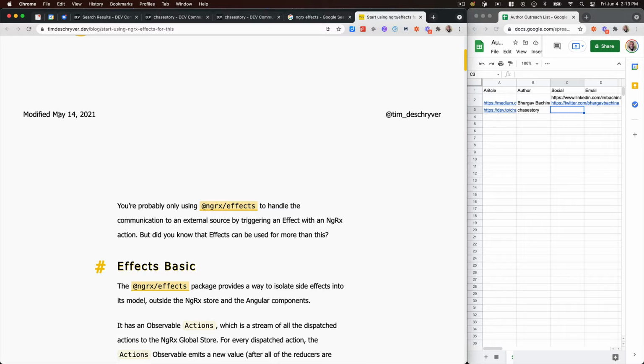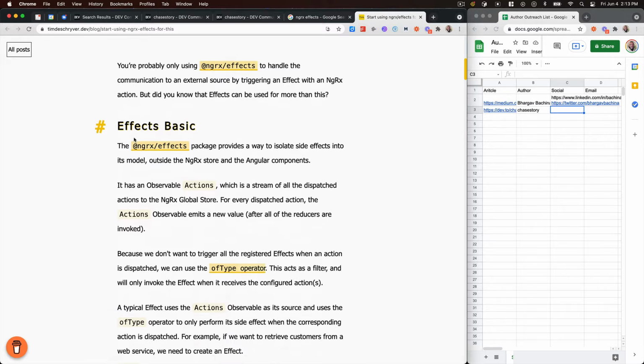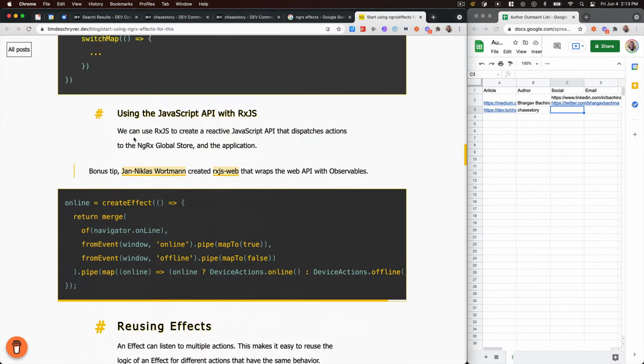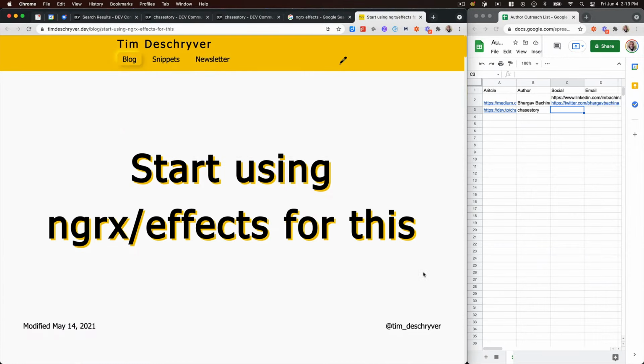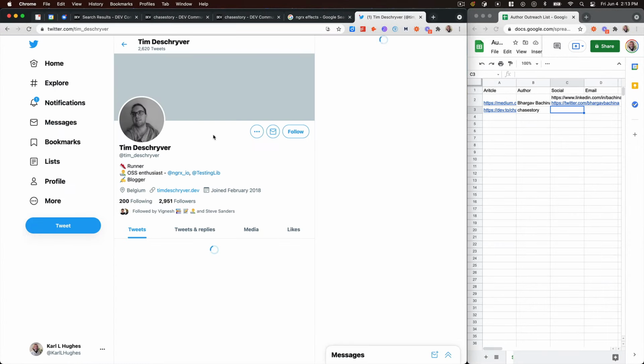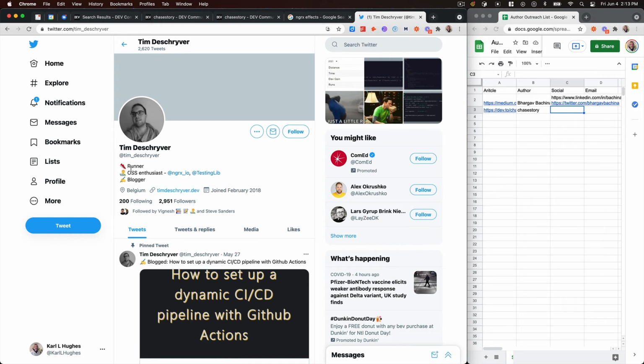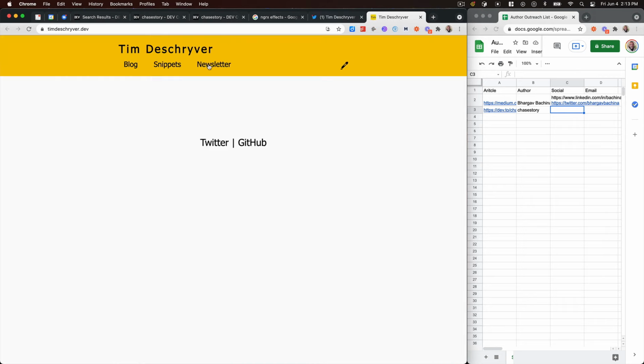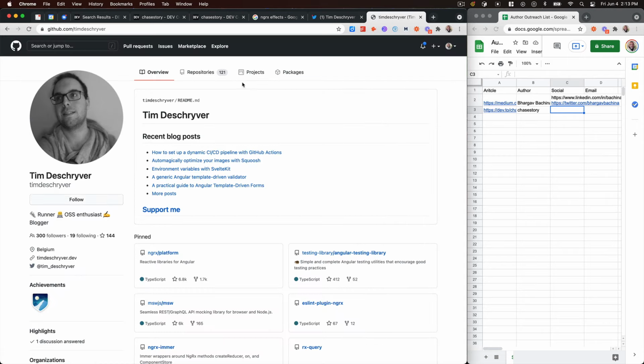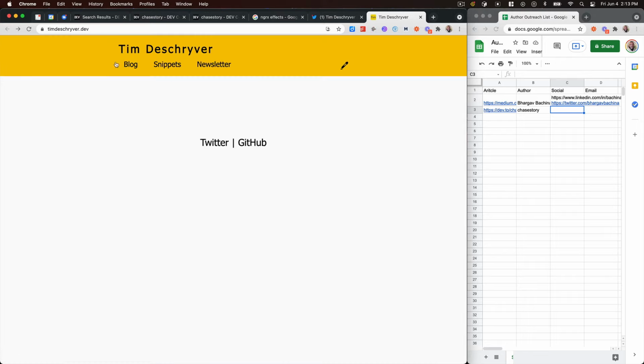But this article is from May 2014. It's a super detailed deep dive into NGRX effects. This is great. So you might want to go find this writer, and we see that he is a runner, open source enthusiast, and blogger. A lot of times people that are out there blogging, I mean, again, they're more likely to be interested in either opportunities for writing more or direct outreach.